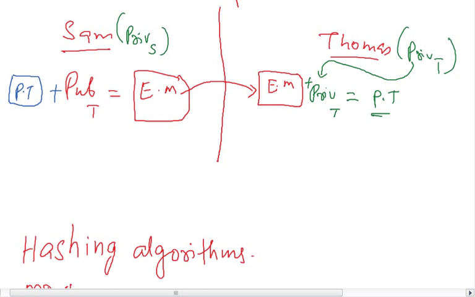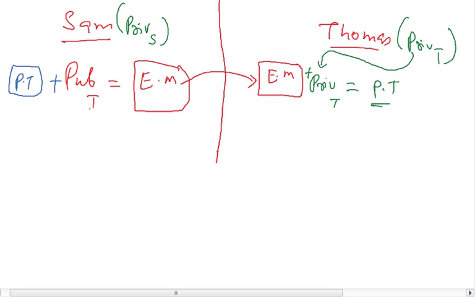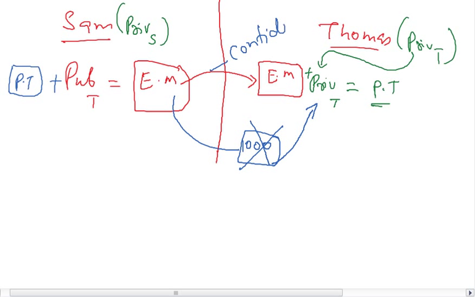But now the problem is, why can't we use Sam's own key? Let us understand that. After using the public key of Thomas, Sam created this encrypted text, and suppose this text is given to 1,000 other people. These 1,000 individuals will not be able to read and understand it because they do not have this private key with them. So what we achieve here is confidentiality.